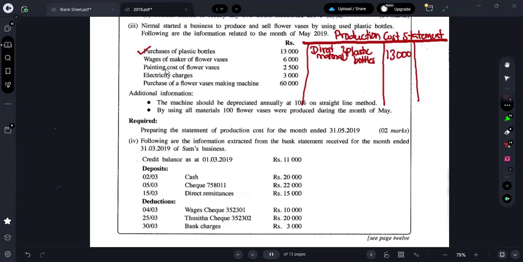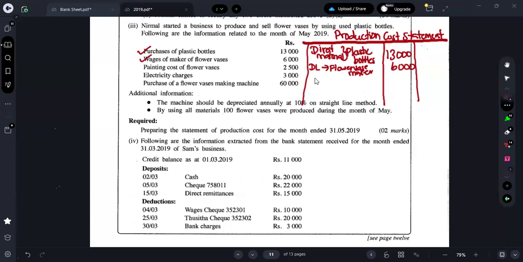Next one, they are saying wages of maker of flower vases, which means you can say it as direct labor, flower vase maker. So what's the amount you all are paying for him? 6,000.